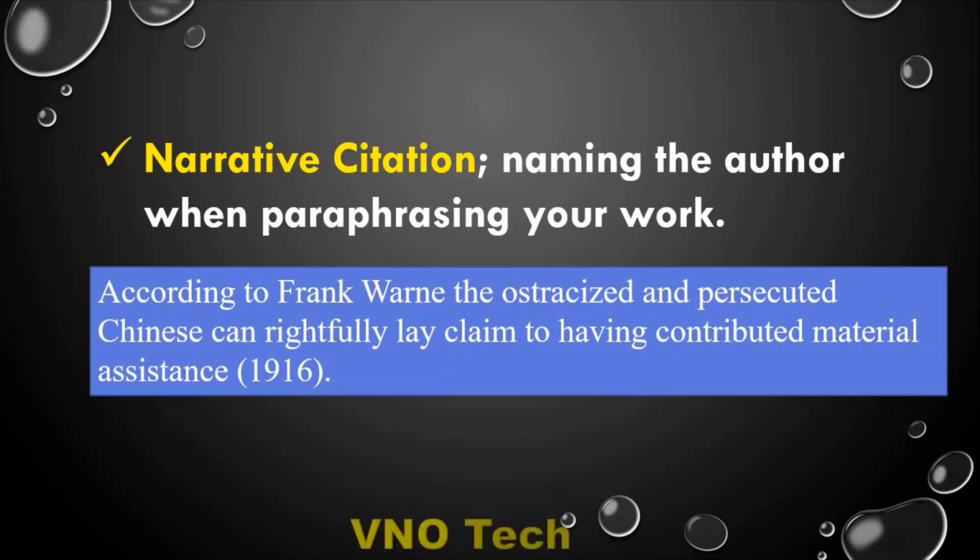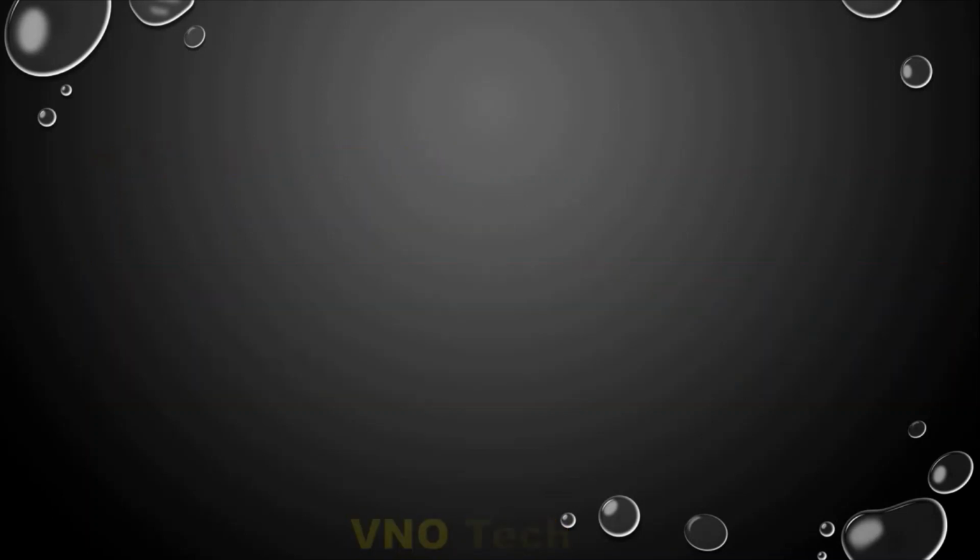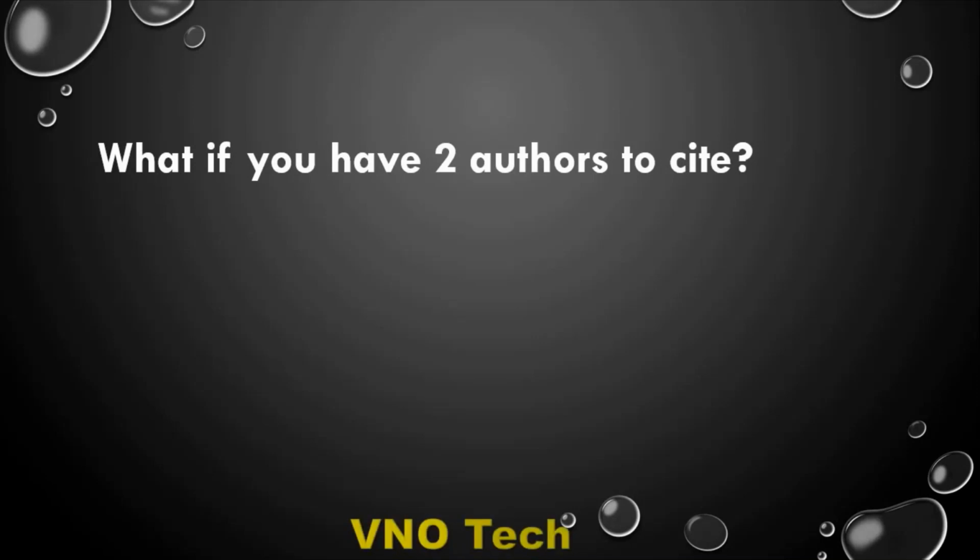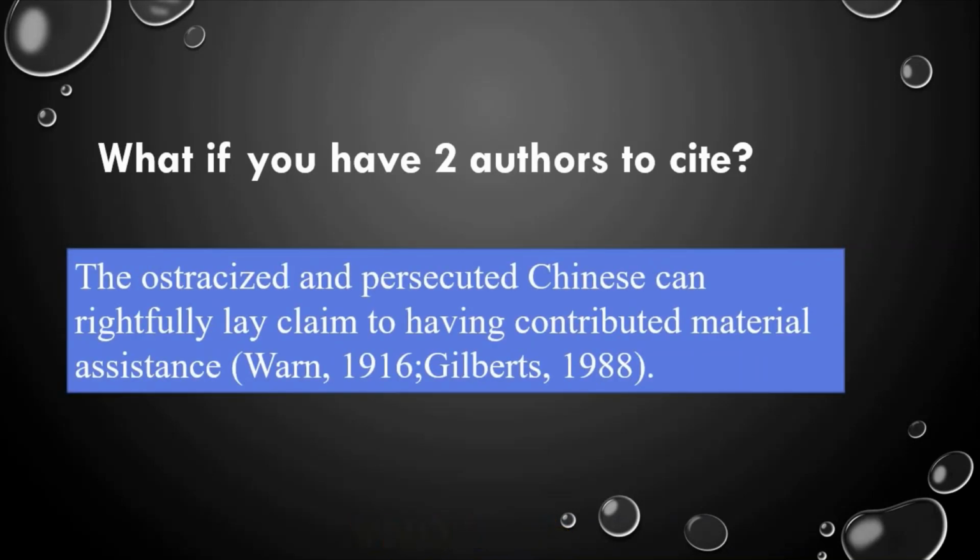Now we want to proceed to some of the very important questions that are normally asked in citation. What if you have 2 authors to cite? If you have 2 authors, you separate them with a semicolon. You write the author's last name, comma, year of publication, then separate them with a semicolon. Don't use "and", don't use an ampersand. Use a semicolon when you are separating 2 authors.